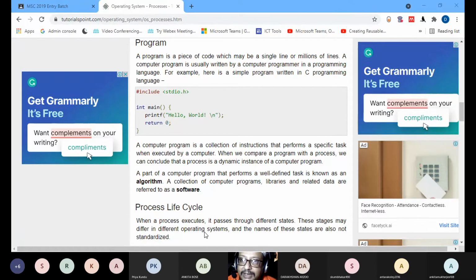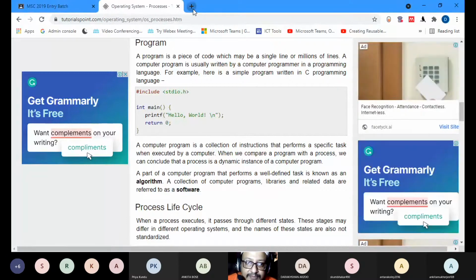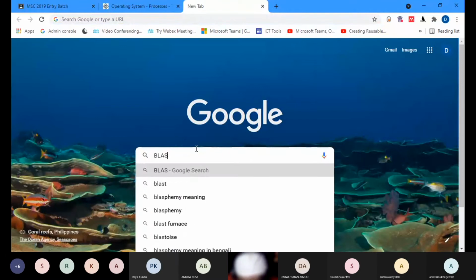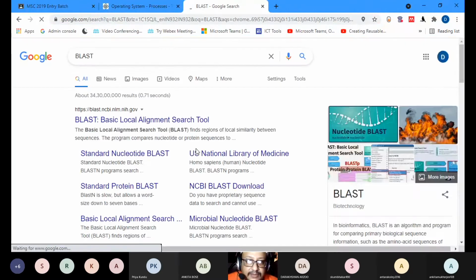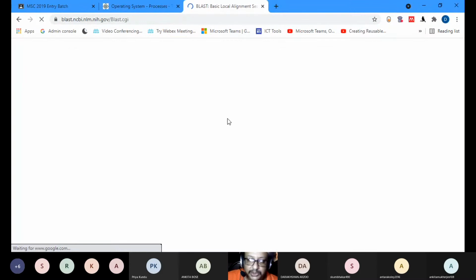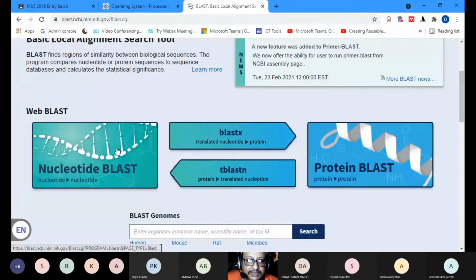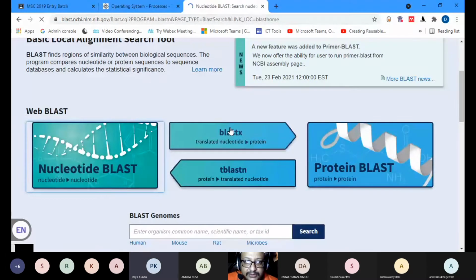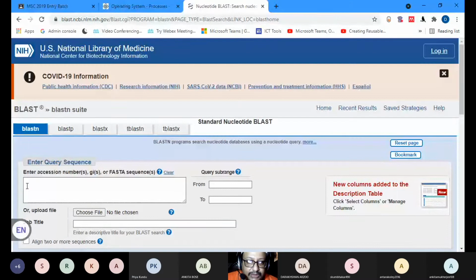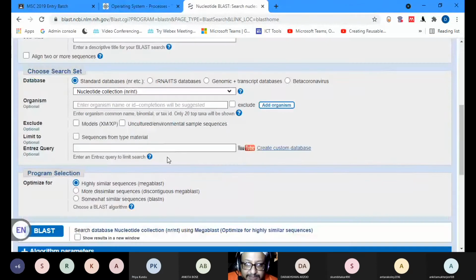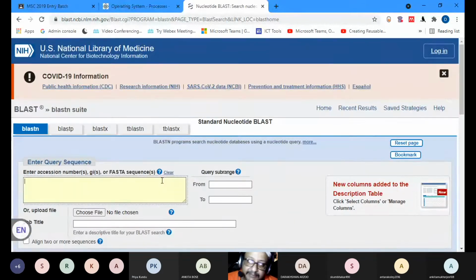To make all these softwares by which you will analyze, let's get to one of these softwares. You go to the basic local alignment tool. You have it in your syllabus. Say, for example, you go to nucleotide BLAST. You have to give a sequence over here. This particular BLAST was done using Python. This software was constructed by using Python.